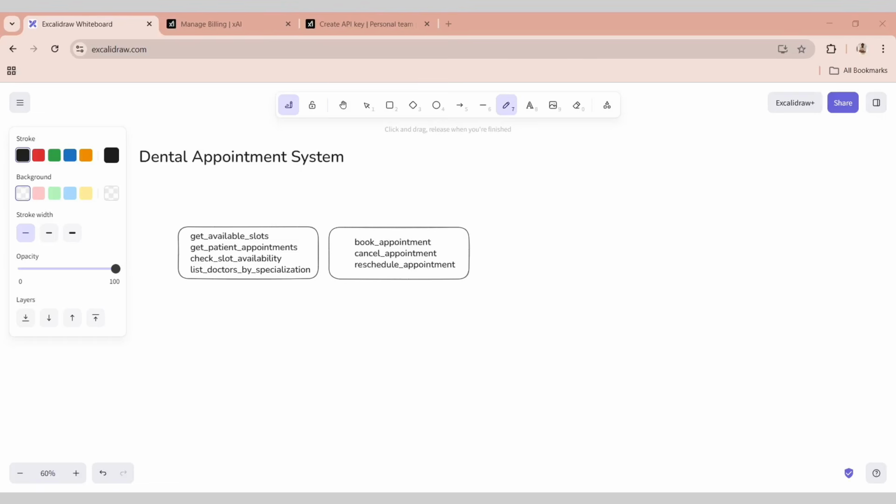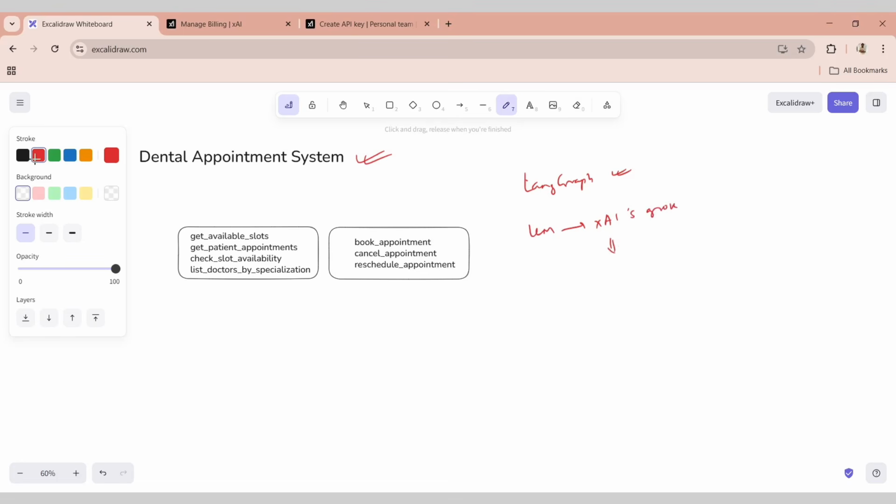Hi, let's get into the project demo. Well, we all know what we are solving. We are creating a dental appointment system where we have 7 different tools. One of them being get available slots, get patients appointments, check slot availability, list doctors by specialization, booking, cancelling and rescheduling appointments. For this exercise, as I've already told, we are using LangGraph, which is our orchestrator, and as a large language model we are using xAI's Grok.